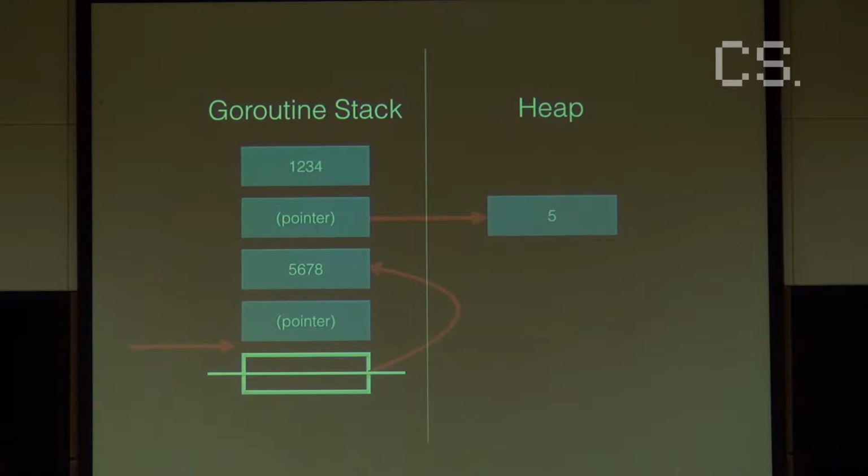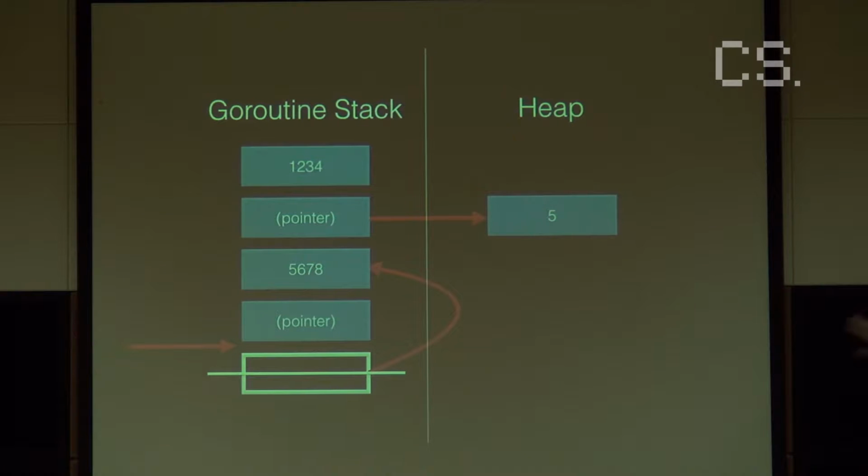Go does something different, however. Because they wanted to have thousands of Go routines, they can't just have 8 megabytes for every single Go routine, because that would balloon the memory and it wouldn't work. So in Go, you actually start with a very small amount of space for the stack. In this example, I only have 4 values. I have a number, I have a reference to a value in the heap, that's dynamic memory outside the stack.